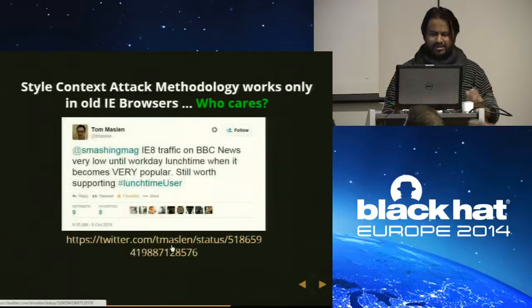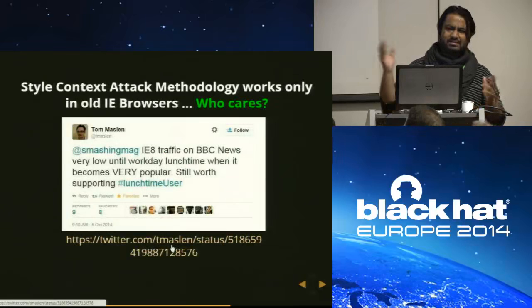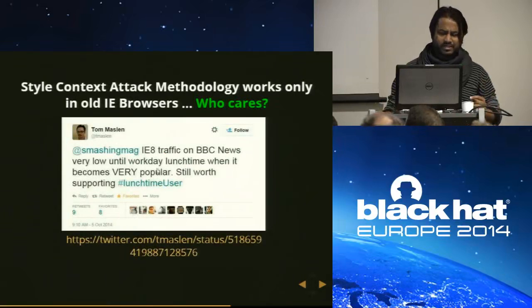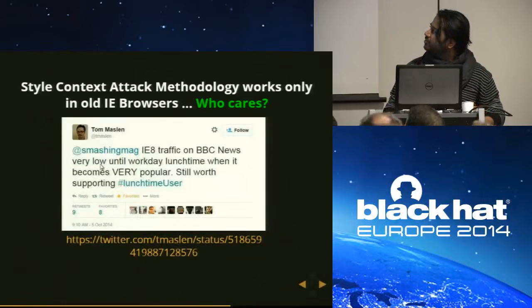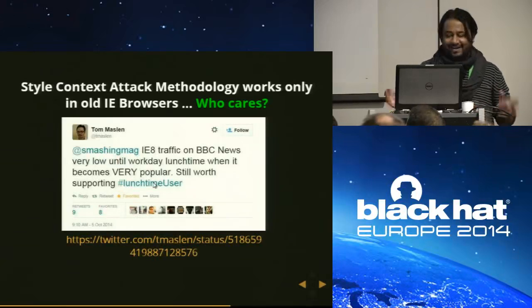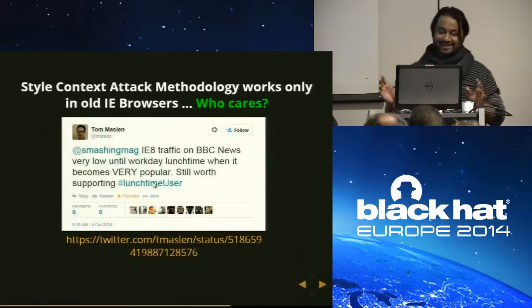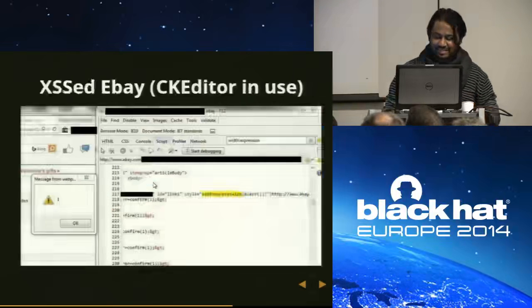So the question arises: the style-based JavaScript execution works in old browsers. Recently, I saw a very interesting tweet by this guy: IE8 traffic on BBC News very low until workday lunchtime, when it becomes very popular. I don't know, it means that people are still using IE8, old browsers are still there.